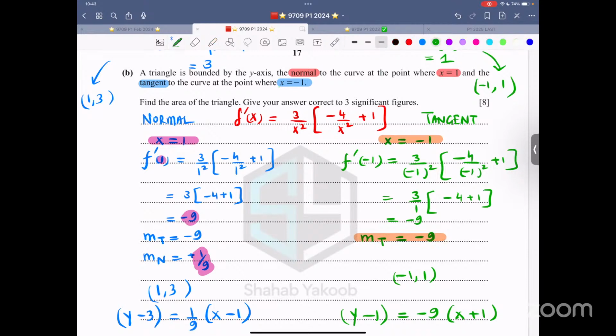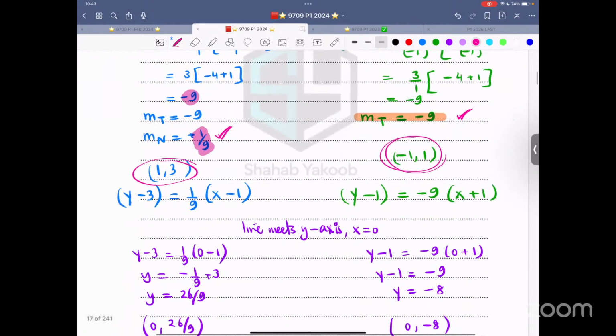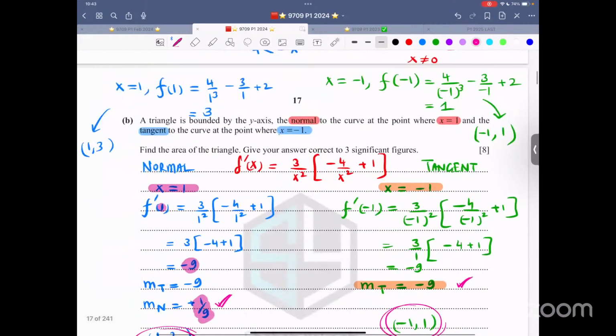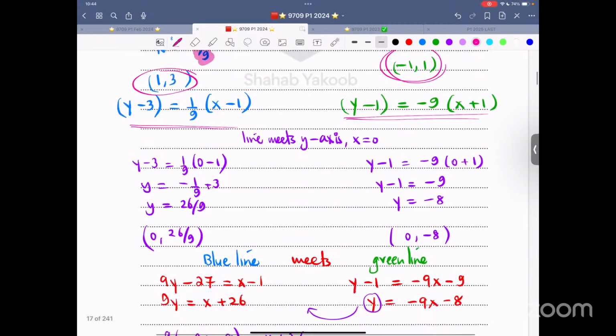So now what are we focusing on? We are focusing on this thing. And then we formed two lines. Line meets y-axis, x is 0. We can also do it the gradient way, but people have a natural tendency to work with line. So that's why I work with line.